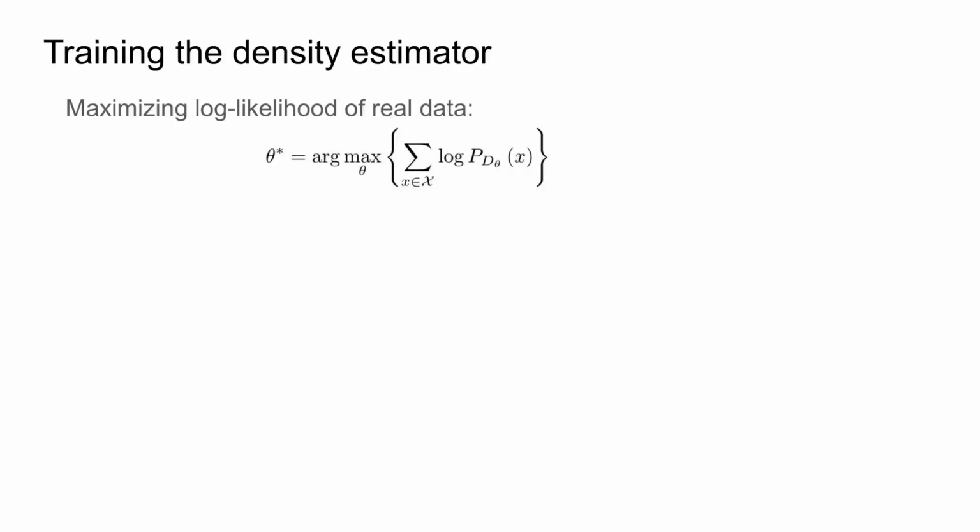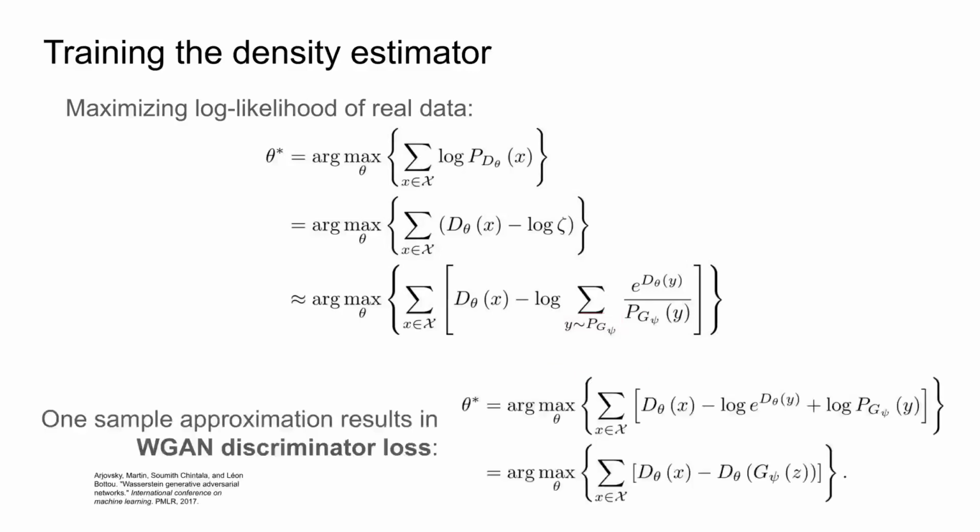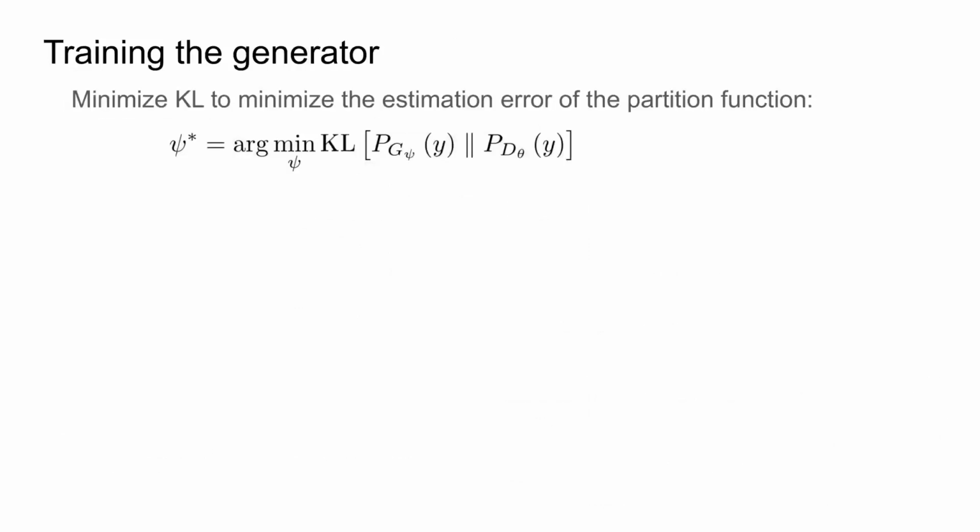We train the density estimator by log likelihood maximization. After expanding, we see that the objective requires summing over samples from PG. If we set the number of samples to 1, we can see that this is exactly the objective of the Wasserstein GAN discriminator. This suggests a connection between energy-based models and GANs, and that Wasserstein GANs compute an implicit one-sample approximation of the normalizing factor. Following importance sampling, the error of the normalization factor is minimized when PG matches PD.